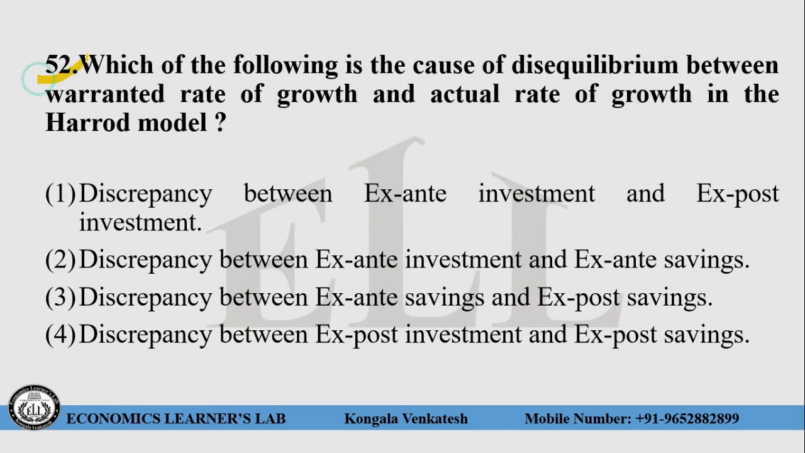Question number 52. Which one of the following is a cause of disequilibrium between warranted rate of growth and actual rate of growth in the Harrod model? Choice number 1, discrepancy between ex-ante investment and ex-post investment. Choice number 2, discrepancy between ex-ante investment and ex-ante savings. Choice number 3, discrepancy between ex-ante savings and ex-post savings. Choice number 4, discrepancy between ex-post investment and ex-post savings.